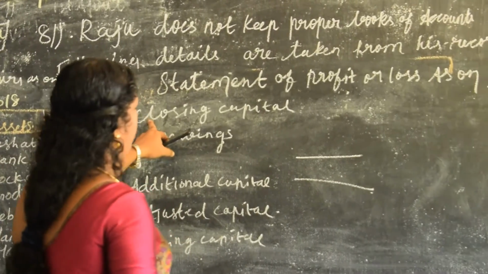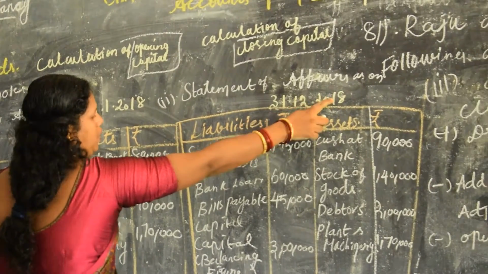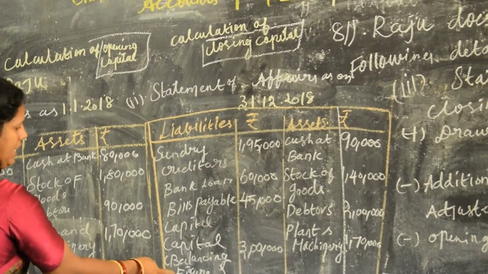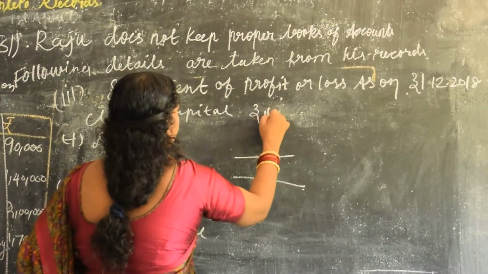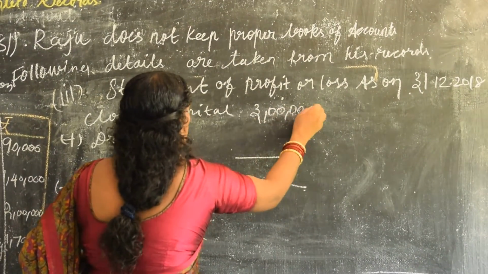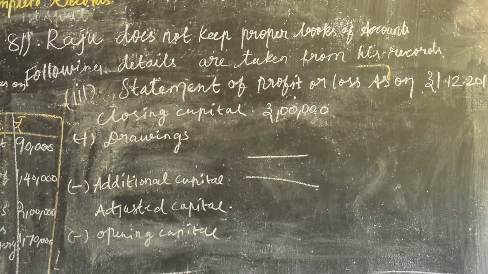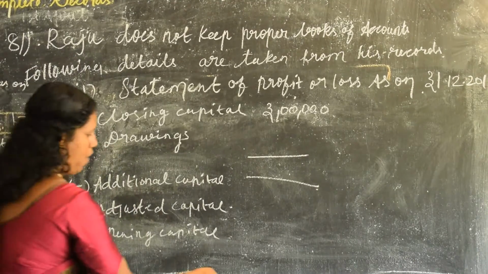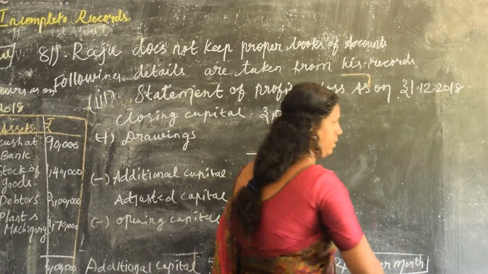Closing capital, where is the closing capital? Yes, it is here, 31/12/2018. The closing capital is 3 lakh. Put the zeros properly. Drawings: wait a minute, you have to check it out. Withdrew drawings 2,500 per month.